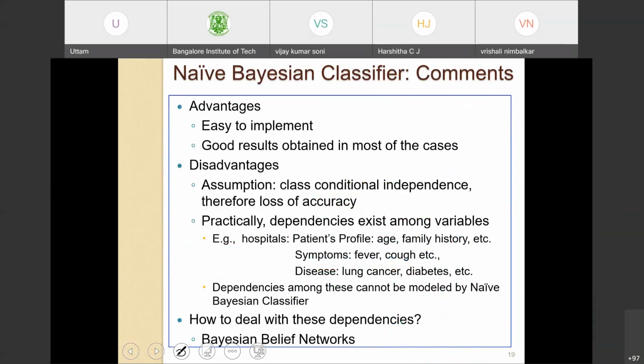Okay, there are some comments. It is easy to implement. Good. It gives you good results most of the time. But there are some disadvantages. For example, we assume class condition independence. Therefore, there is a loss of accuracy.